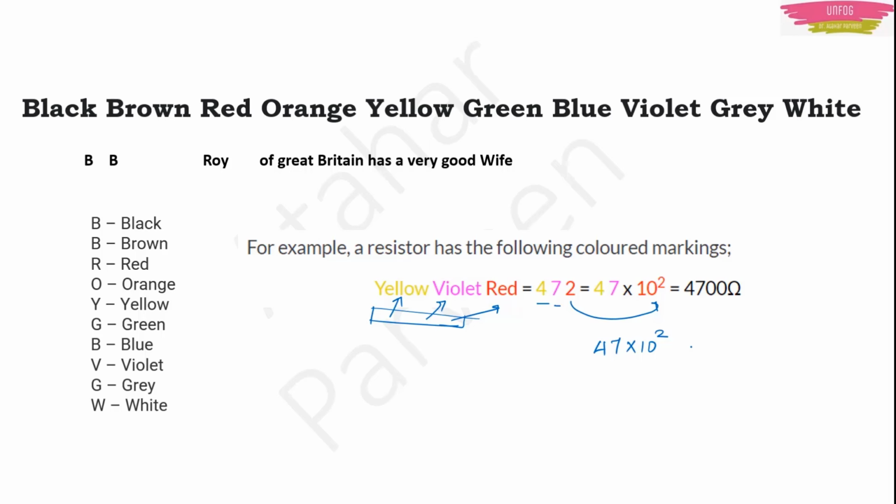I am not giving any tolerance value here. 47 into 10 to the power 2 ohms, or 4700 ohms, or converted to kilo, 47 kilo ohms. This is how you can read the color code of resistors. One question is always expected in TET based on this color code, so it is better you learn this.